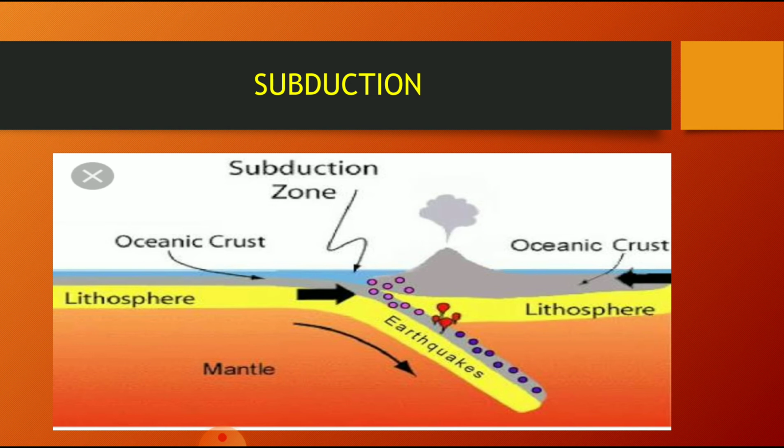When one plate is moving under another plate, a subduction zone occurs, and when there is no place for the plates to move, definitely there will be trembling, and so there are chances of earthquakes to occur. That we call subduction zone earthquakes. You can easily see here the oceanic crust and the lithosphere. The earthquake occurs because in the subduction zone the plates have been pushed from one to another. That means all are in a line, and so they don't have much way to pass.